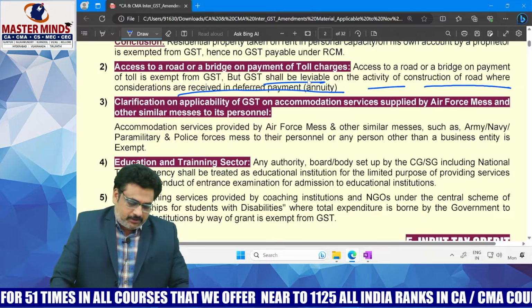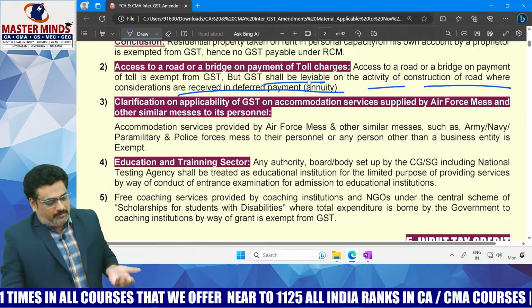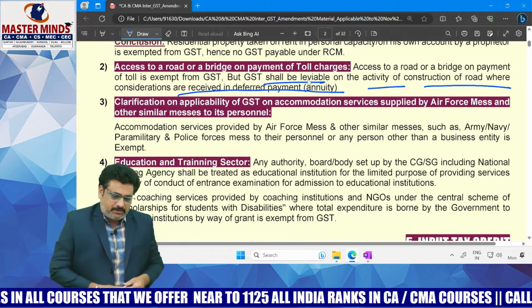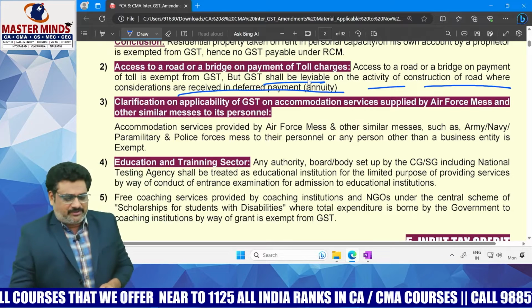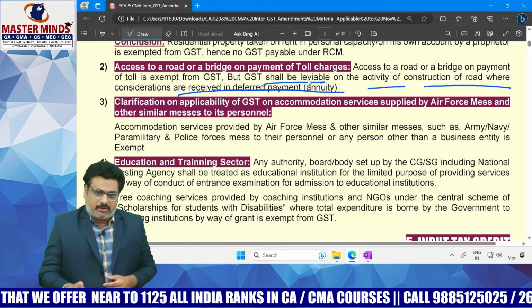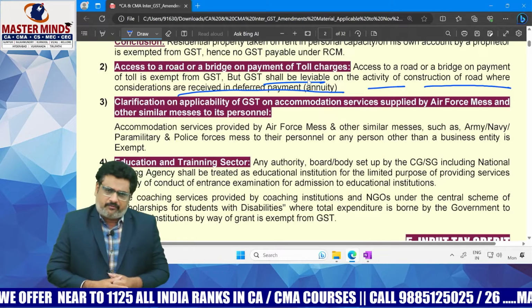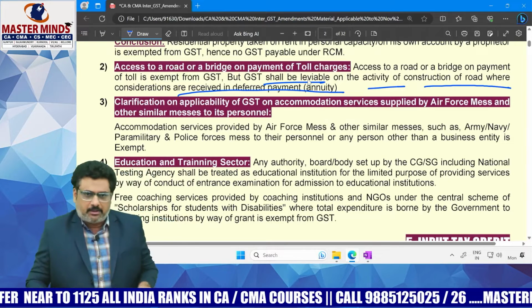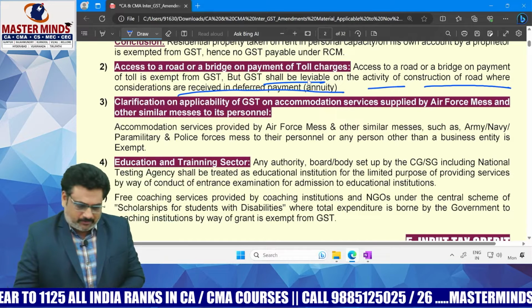That's why, in order to make it taxable, the exemption entry that was there in relation to this annuity was withdrawn, and now definitely it is taxable. That is the point we need to remember.